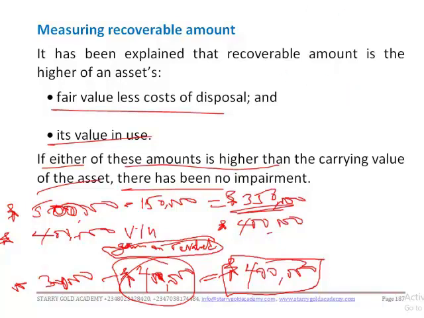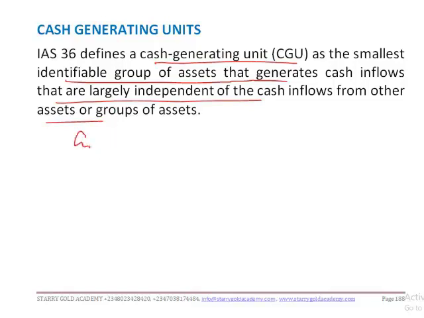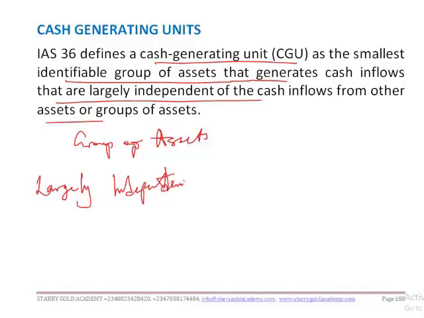So now let's discuss the cash generating units. IAS 36 defines the cash generating unit as the smallest identifiable group of assets that generates cash inflows that are largely independent of the cash inflows from other assets or group of assets. Take note of the keyword: largely independent of generating future cash flows from other assets or group of assets.